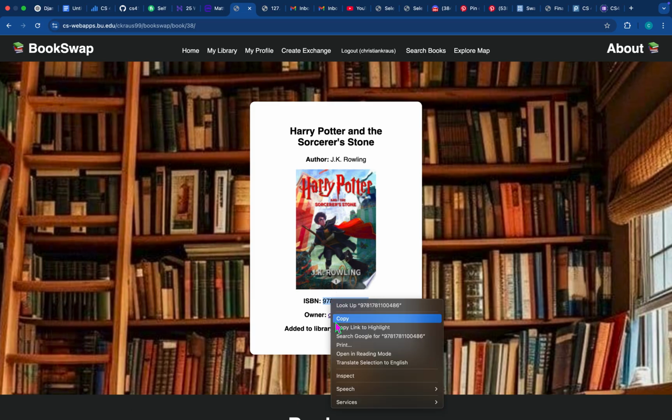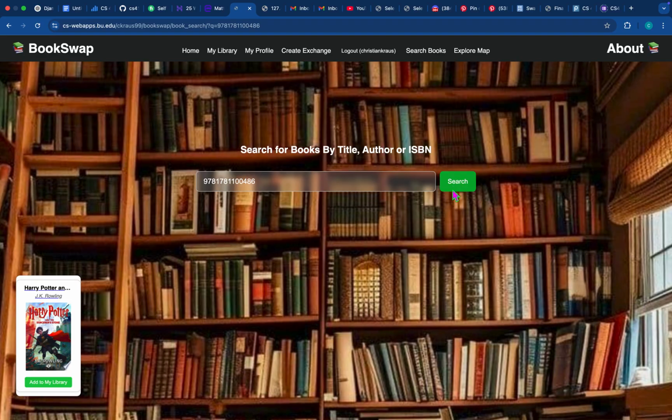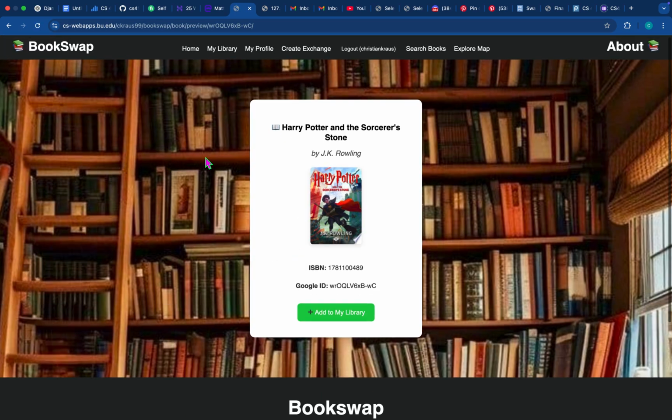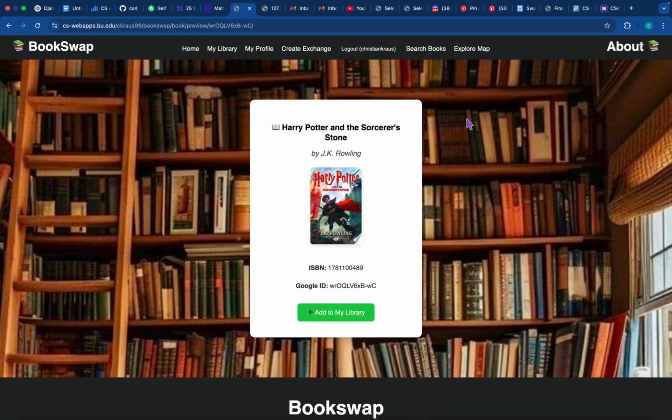And over here, we can go to the search bar and actually search by ISBN. This is pretty cool. This should be the only book that comes up. Let's see if that works. And awesome, that works right there. We can click on it on this page as well. So awesome, that's working pretty nicely. And then we also have a Google Books ID, because like I said, we're pulling from the Google Books API. So any book that's possibly on Google that could show up on the Google API is going to show up here. And yeah, that's pretty much the basic functionality.